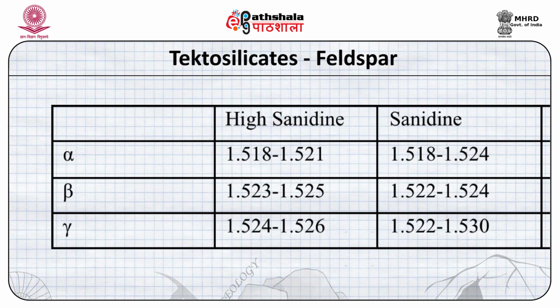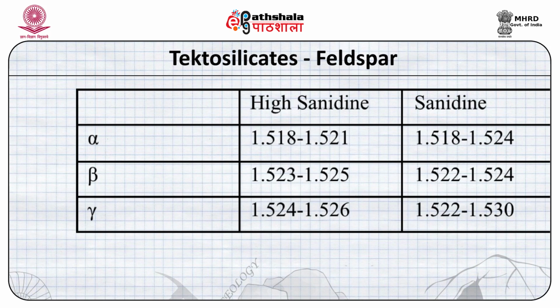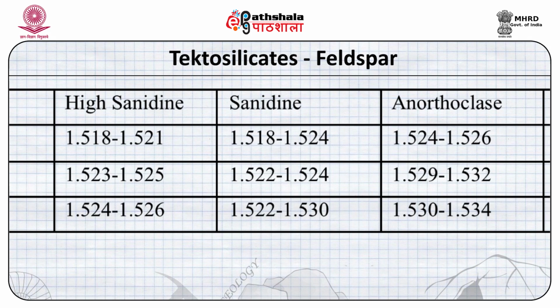The beta in high sanidine is 1.523 to 1.525, whereas in sanidine it is 1.522 to 1.524. The gamma is 1.524 to 1.526 in high sanidine, and it is 1.522 to 1.530 in the sanidine.